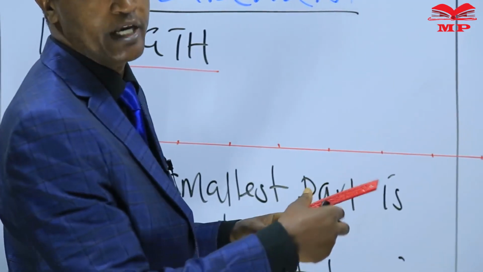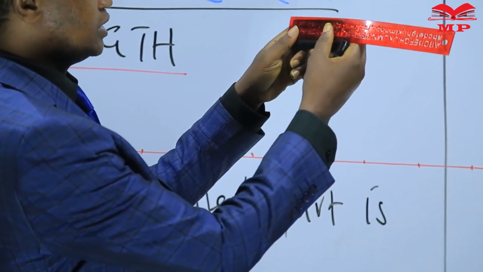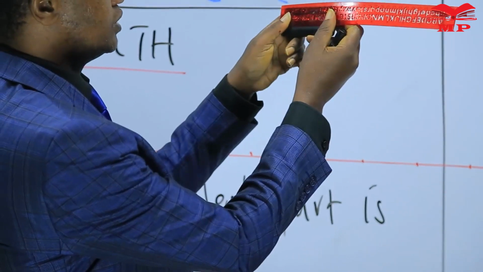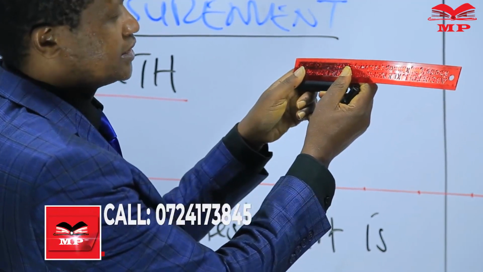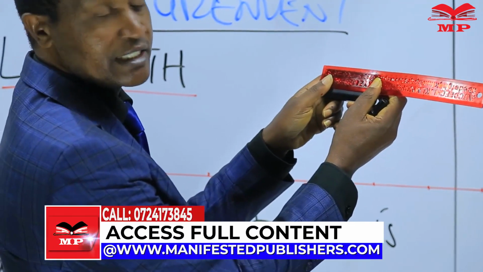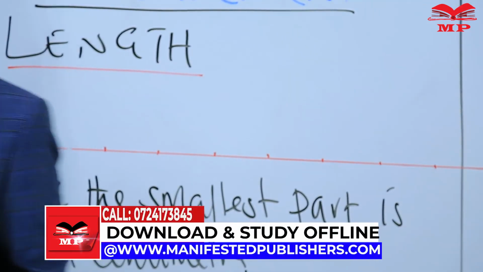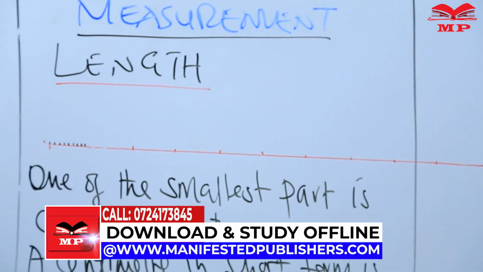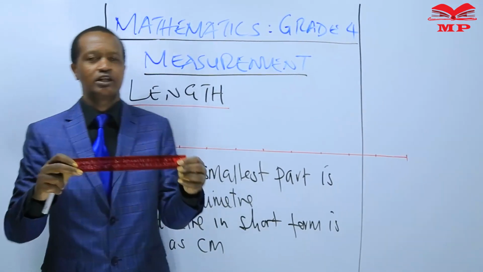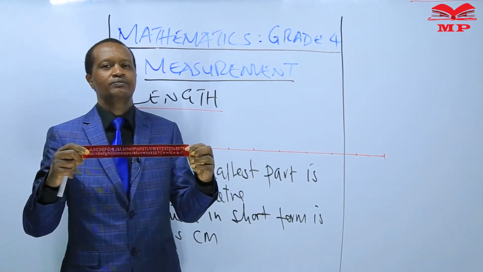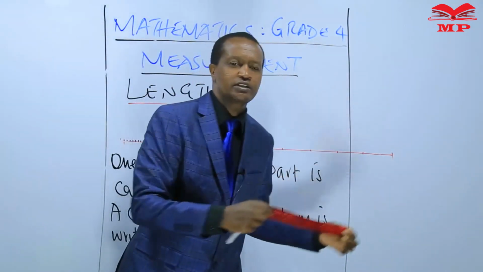Then lastly, I want to measure the length of my mobile phone. This is my mobile phone. What is the length? The mobile phone is measuring exactly 10 centimeters. So, learners, that is how we measure length of objects using the ruler. And I've said that short lengths are measured in centimeters.